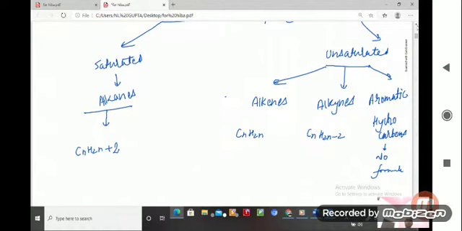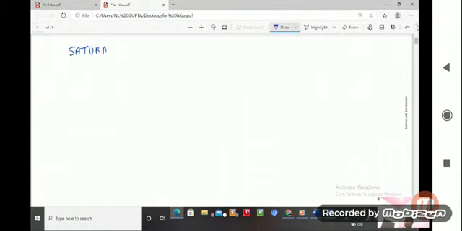Let us look in detail at the meaning of saturated hydrocarbon.